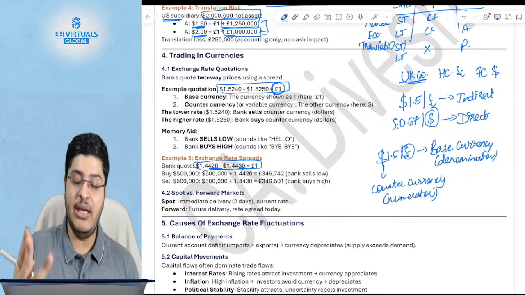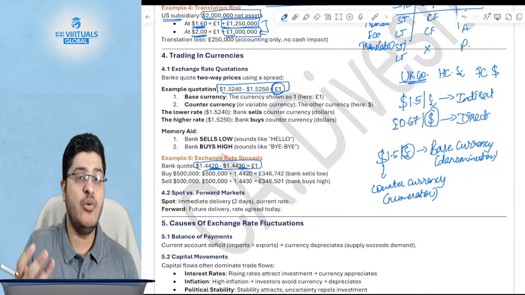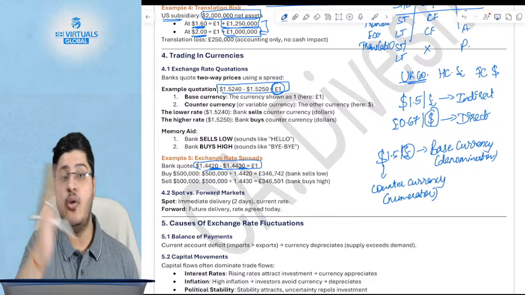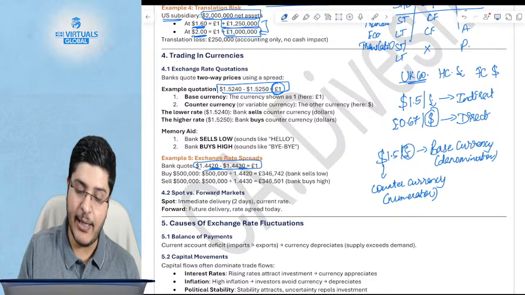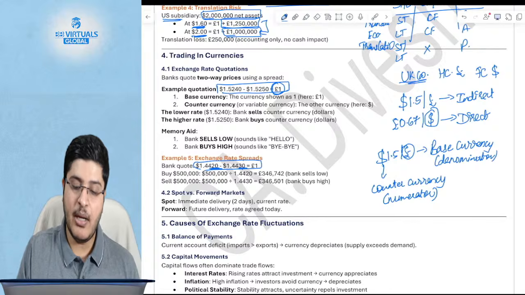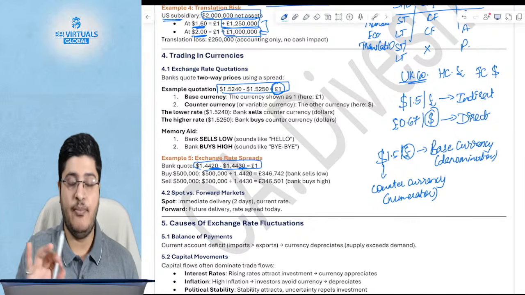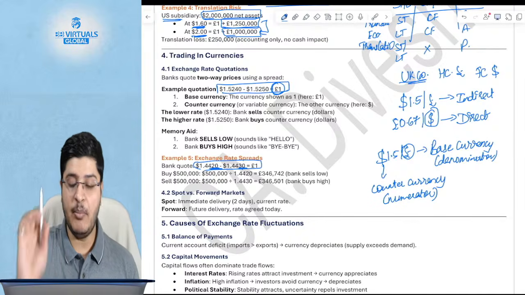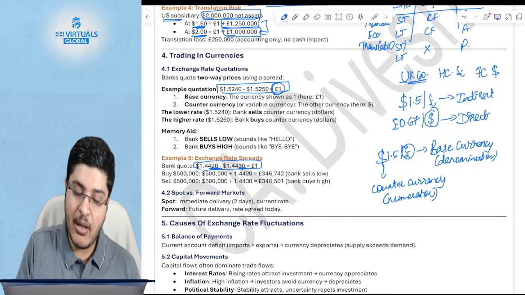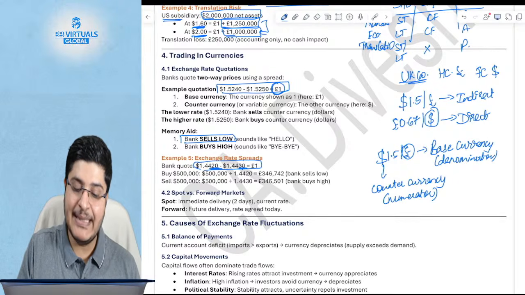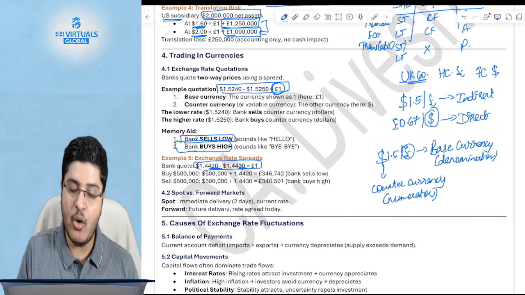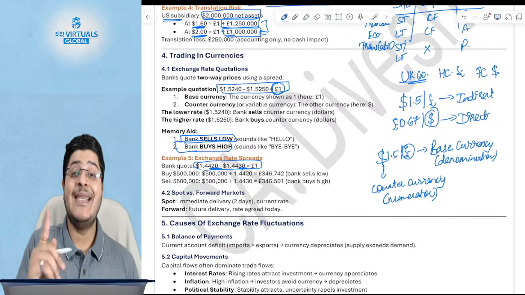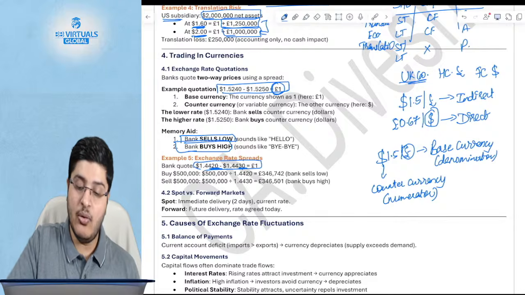So I'm going to give you three logics to decide whether you use the left hand side or the right hand side of the quote. Number one, I'm going to give you a memory technique. I will give you the logic, but before that, the memory technique. You have to remember that the bank always sells low and buys high. But what? It sells the counter currency low. In this case, what is the counter currency?